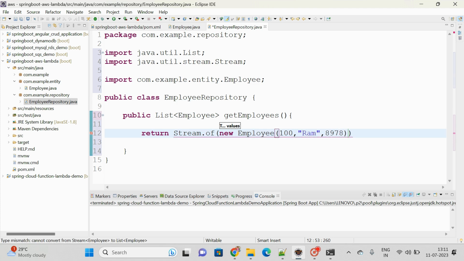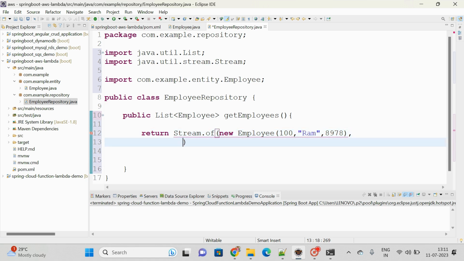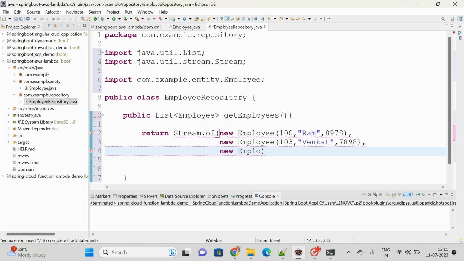Simply I am giving some information, and after that a few more employees I am preparing. New Employee 103, Venkat, 789598. New employee, 278,